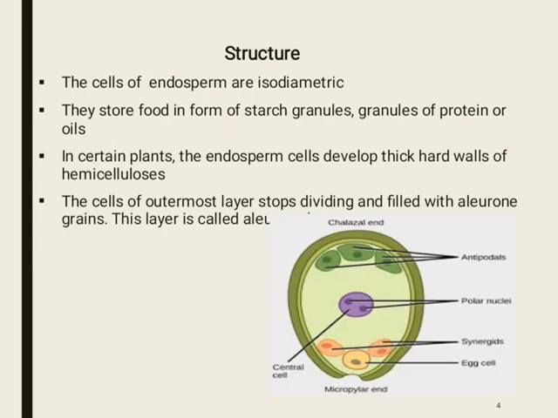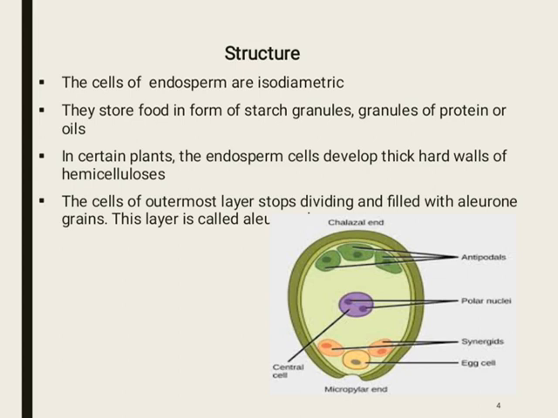If we discuss the structure of endosperm, the cells of endosperm are isodiametric. They store a large quantity of food materials. The stored food is present in the form of starch granules, granules of proteins, or oils. In certain plants, the endosperm cells develop very thick, hard walls of hemicellulose.